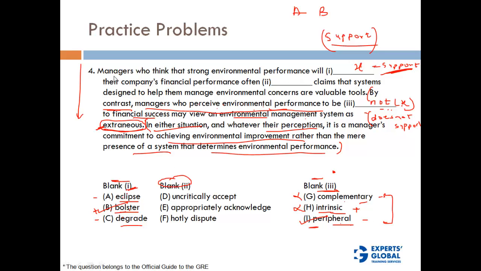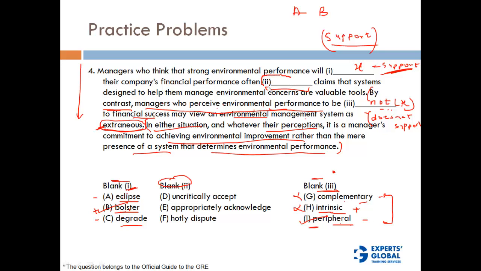By contrast, so blank 2 is here, sorry. Let's read this line again. Managers who think that strong environmental performance will support their company's financial performance often dash claims that systems designed to help them manage environmental concerns are valuable tools. So managers who believe that there is a positive correlation between environmental performance and financial performance, what do they do? What is their view on these environmental management systems?